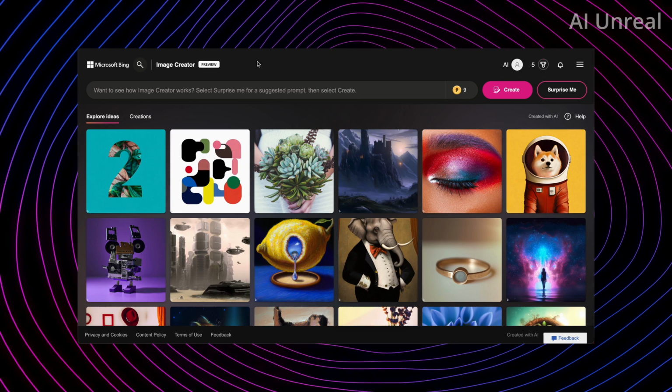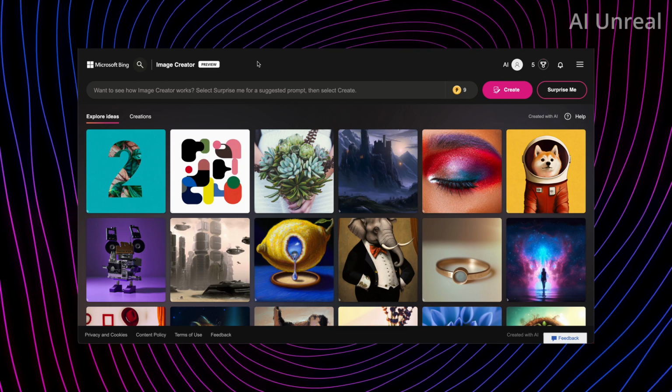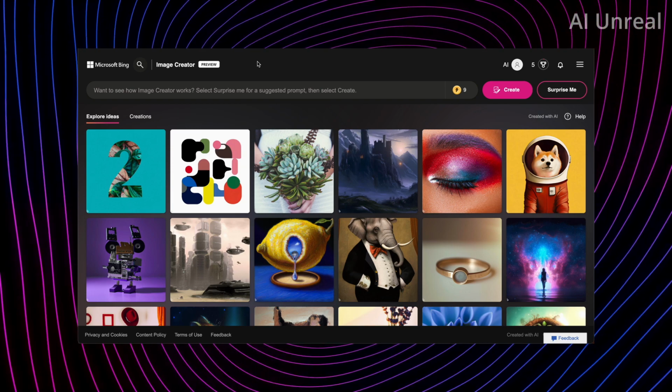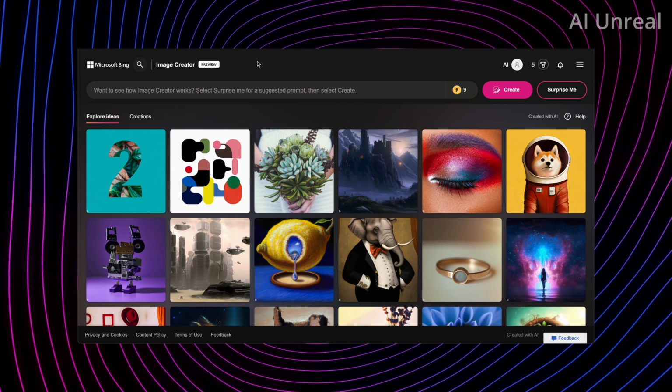So let's take a comparison of the current Microsoft image creator compared to some popular, well-known other AI image generators such as Midjourney, and let's see how they stack up together.